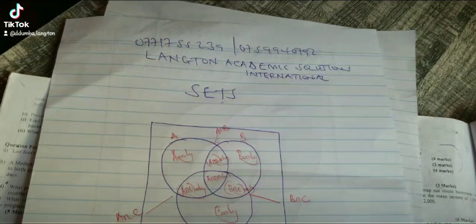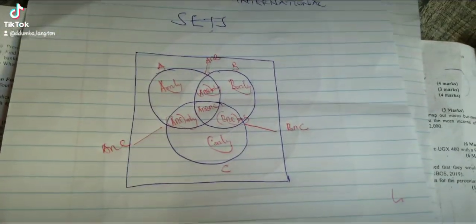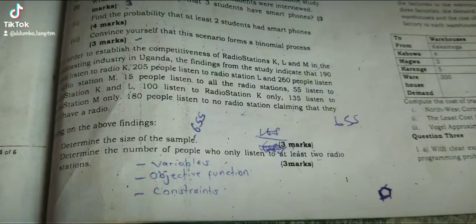So, Langton Academic Solution International, we are learning about set probability. Now look at that example.